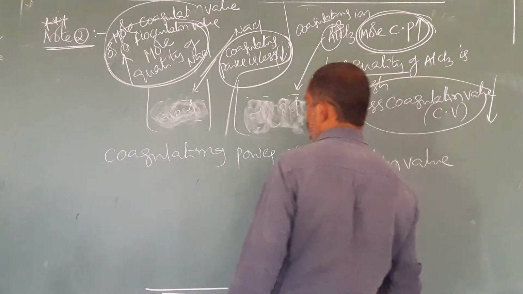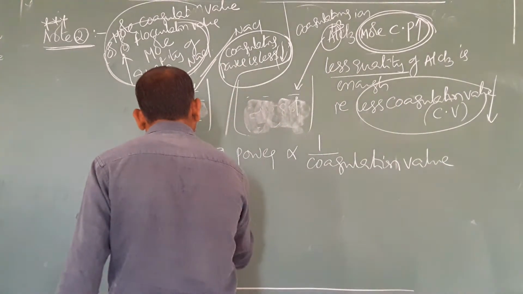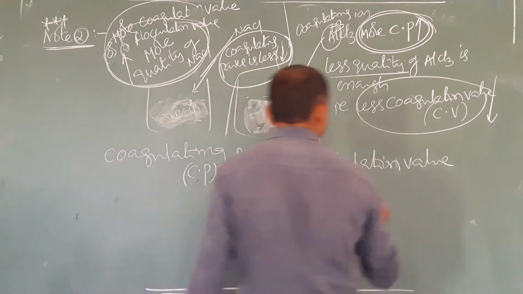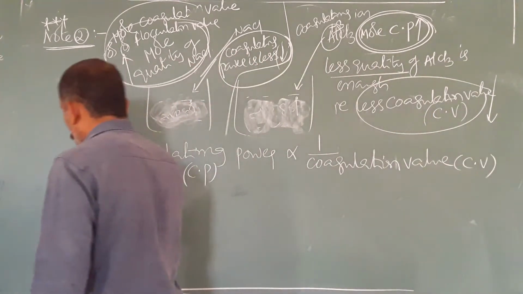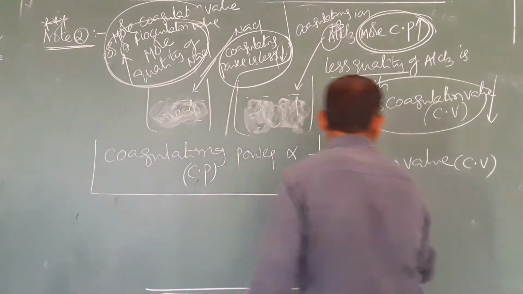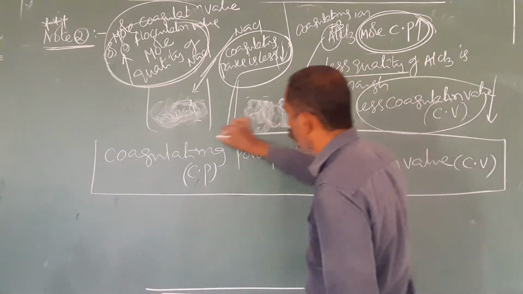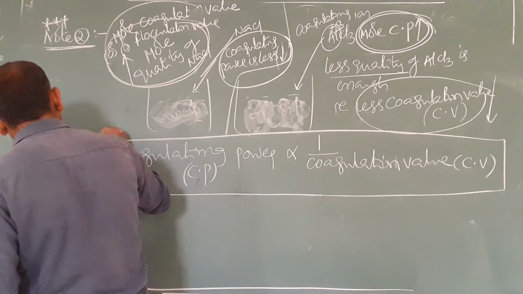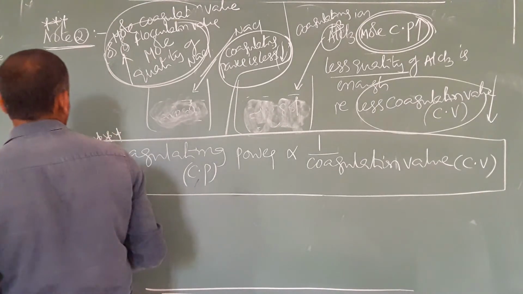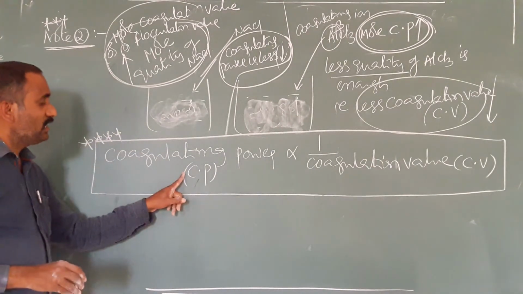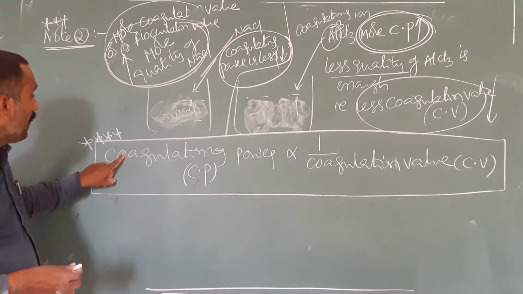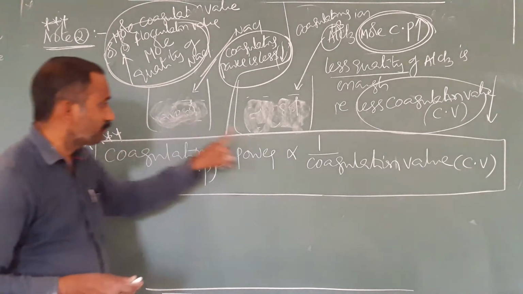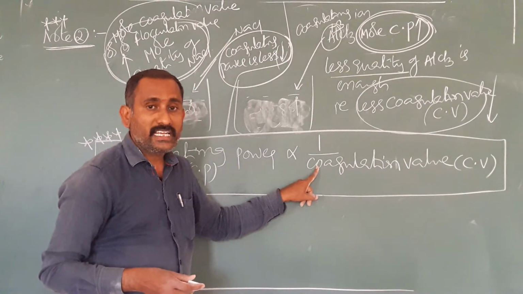Very important this. Coagulating power, short form Cp, coagulation value, short form Cv. So coagulating power is inversely proportional to coagulation value. This is very important, you should remember. Coagulating power is always inversely proportional to coagulation value. Higher the coagulating power, lower is the coagulation value.